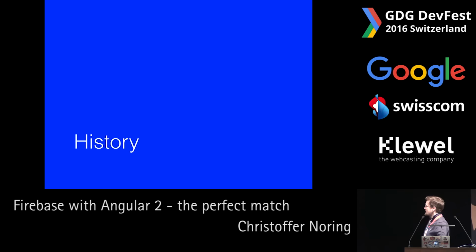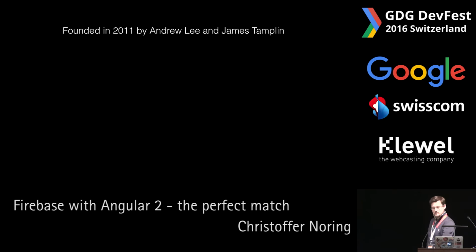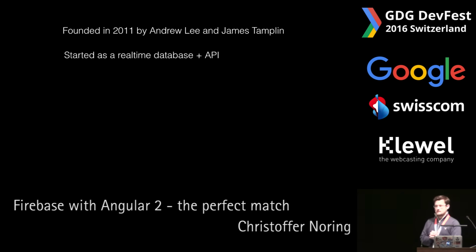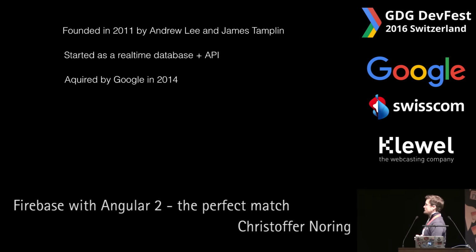So let's talk about its history. I know that Matteo at 10 o'clock today covered what used to be Firebase, but let's talk about it once more. So Firebase started in 2011 with Andrew Lee and James Tamplin. At first they only had a real-time database, and that database had an API. And of course they were acquired by Google in 2014, and the rest is basically history, because after that a lot of products were added to Firebase, a lot of things you could do besides the database part. Today I will, however, cover mostly the database with Angular 2 to get you started.